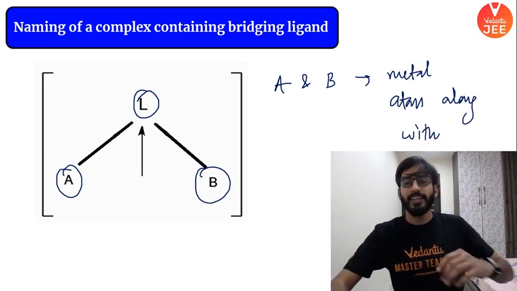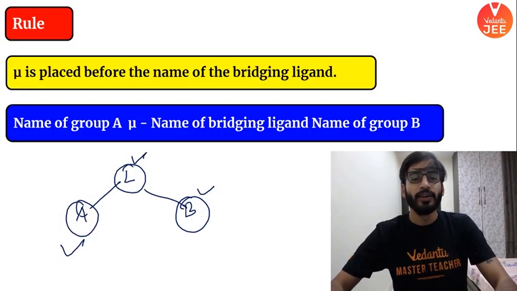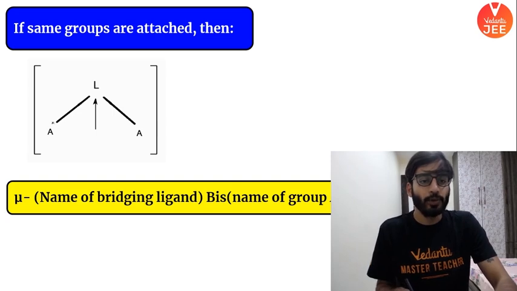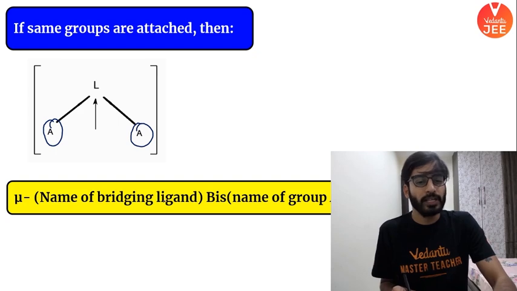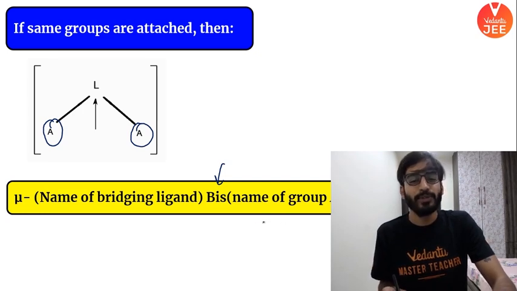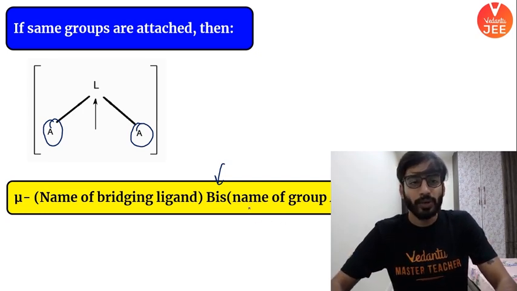I'll show you here. Very, very easy. Check this out. So let me just give you a brief idea. Then I'll give you some complexes which we will discuss. Okay? If the same groups are attached, what will happen, beta? You will just say mu, name of the bridging ligand. Bis is a representative word for when there is occurrence of that ligand 2 times, right? Or occurrence of that particular thing 2 times, right? So here you will just write down the name bis.